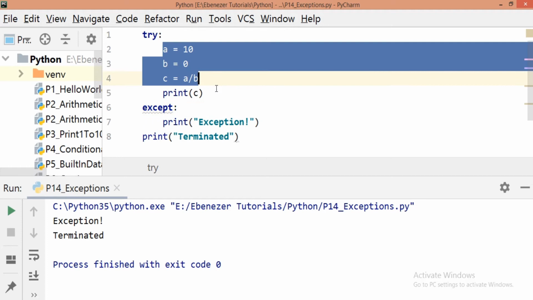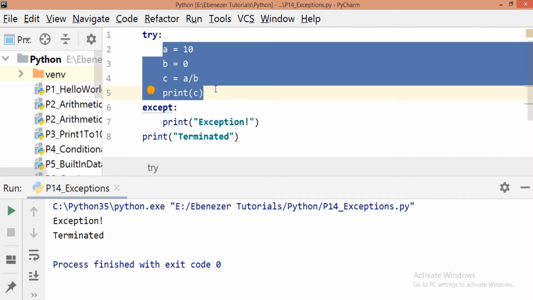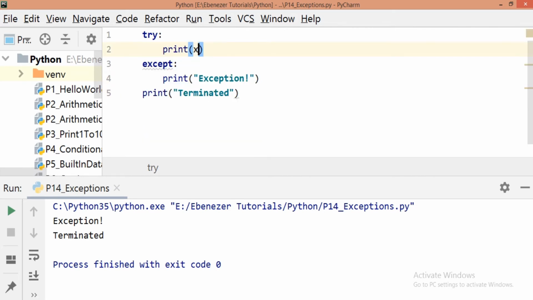Now one more example we can take. Supposing I directly print the variable x.